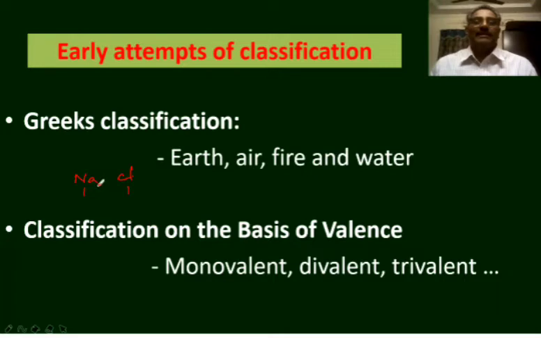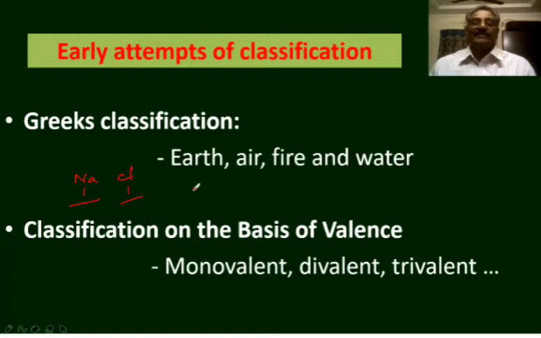Sodium is a highly electropositive element. It has a high tendency of losing electrons, whereas chlorine is highly electronegative in nature. It has a high tendency of gaining electrons. Though both are monovalent in nature, their properties are not identical. Sodium acts as a reducing agent, chlorine acts as an oxidizing agent.